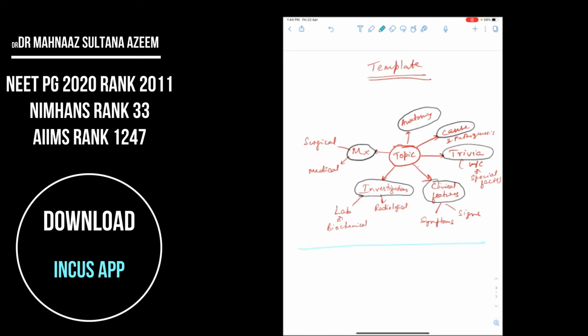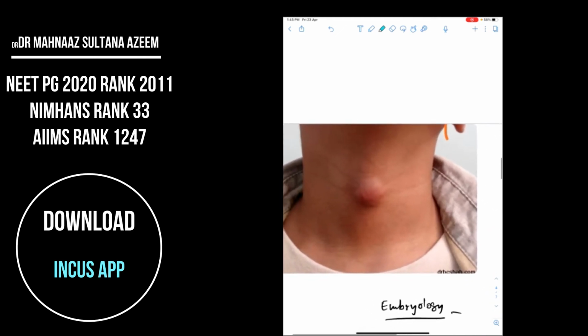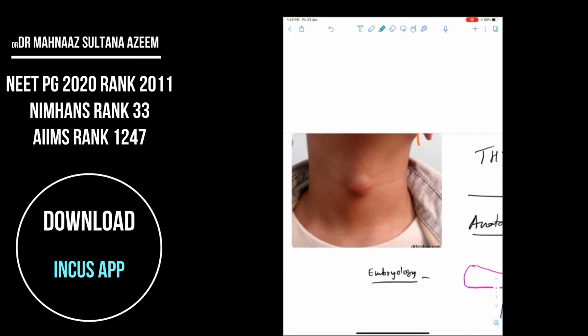This is the basic template that we can use for any surgery topic. We need to know what is the anatomy. We need to know what is the cause and pathogenesis. Some trivia factors which they may ask regarding most common, least common. Certain clinical features where you have symptoms and signs. Investigations, which can be lab or biochemical investigations with radiology, and the management based on the condition, whether it's medical or surgical.